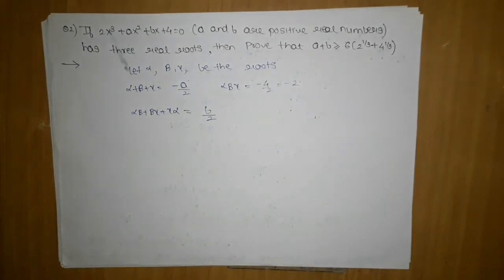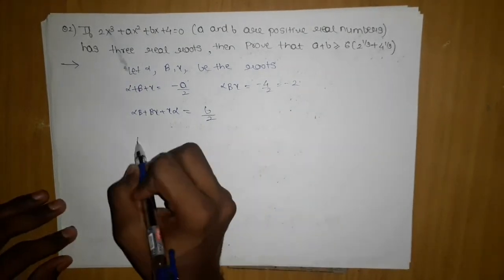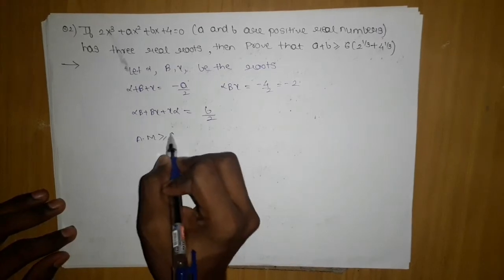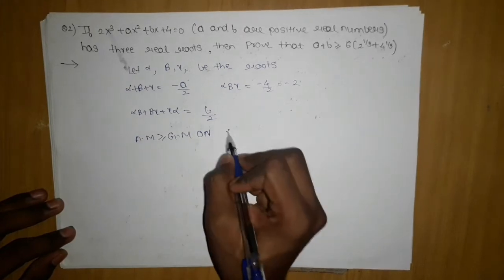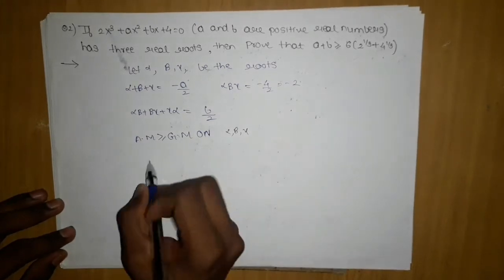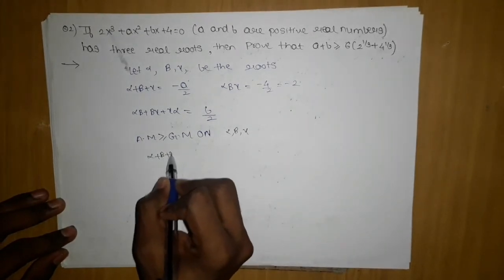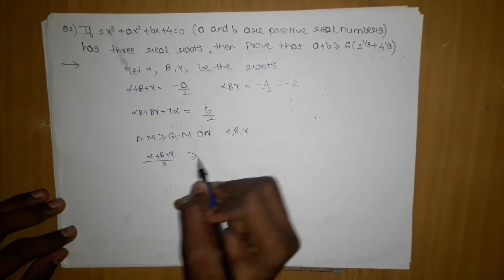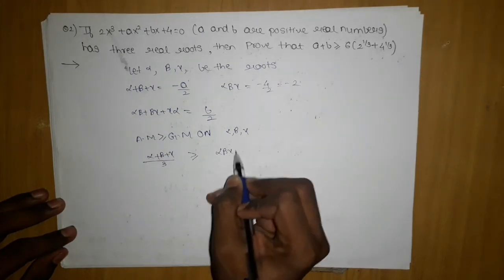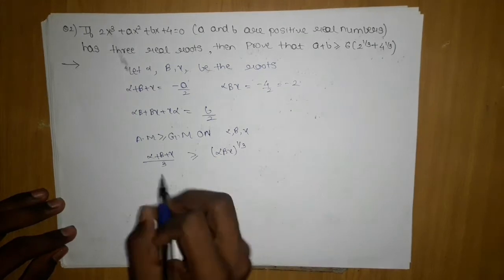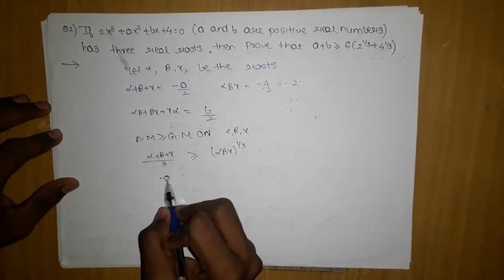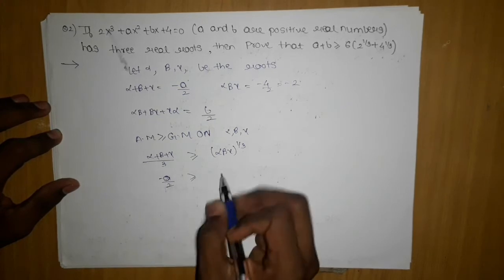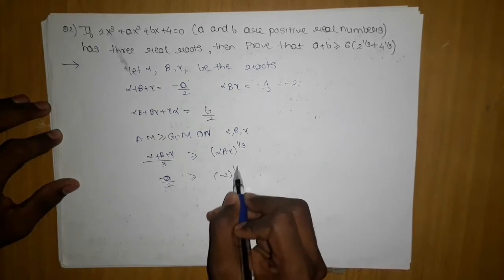Now if I apply AM greater than or equal to GM on alpha, beta, gamma, then (alpha plus beta plus gamma) upon 3 is greater than or equal to (alpha beta gamma) power 1 by 3. Here we know this value: minus a by 2 is greater than or equal to minus 2 power 1 by 3.